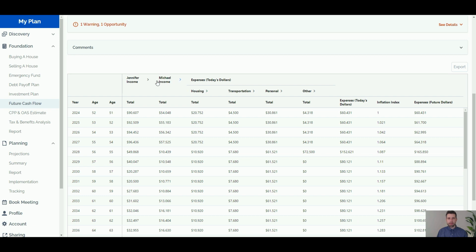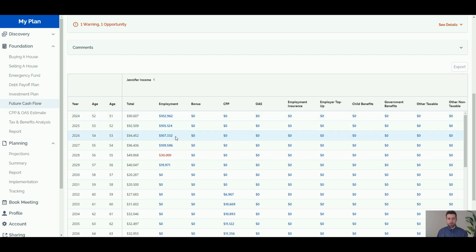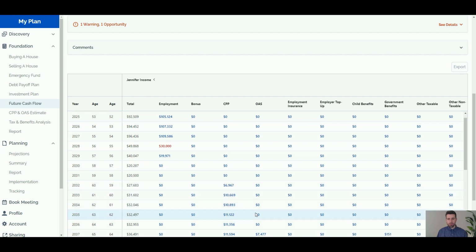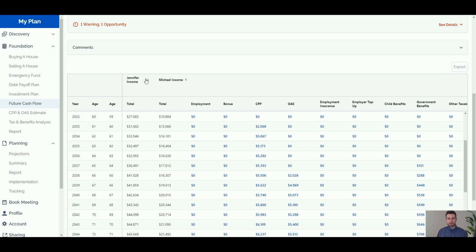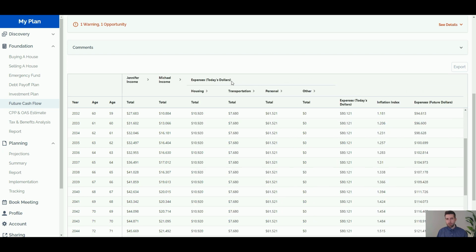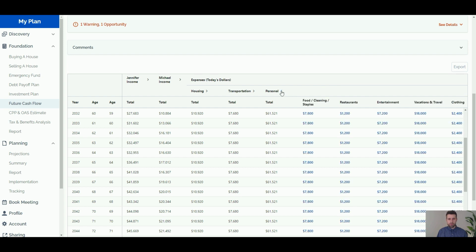Now it's important to highlight that any income assumptions should be in future dollars. So you can see here it goes up with inflation. Same thing with CPP and old age security. It goes up every year with inflation. So always enter income assumptions in future dollars. But expenses are always entered in today's dollars. So you can see today's dollars here. We've got personal expenses, and that's why it's the same amount every year.